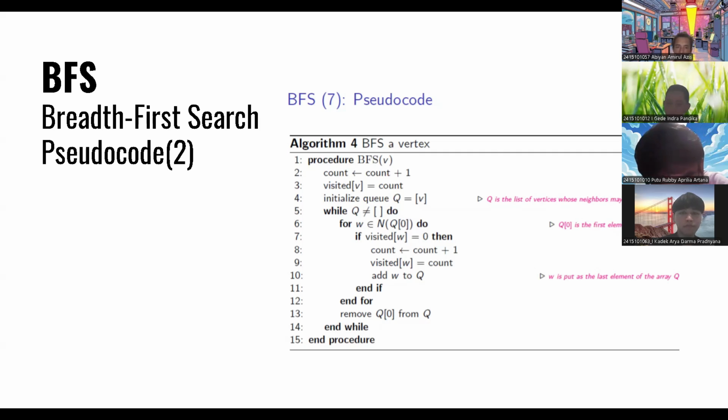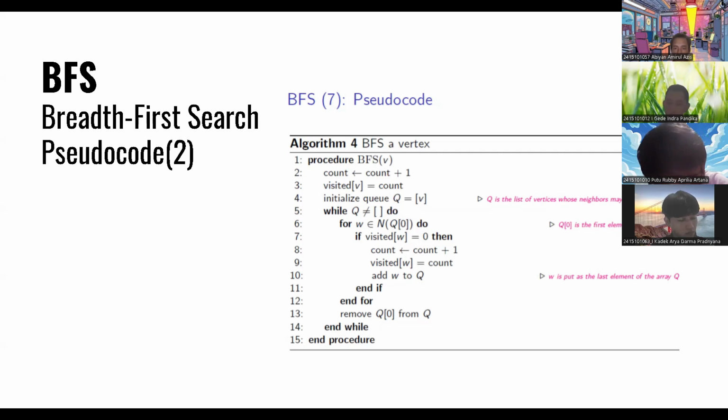So yeah, now I will explain line number 5. In line number 5, while Q is not equal to null, do like that. So it means when all of the graph or the binary tree is not visited, we cannot stop the program. So the program will always be running until all of the graph or binary tree is visited until the end.